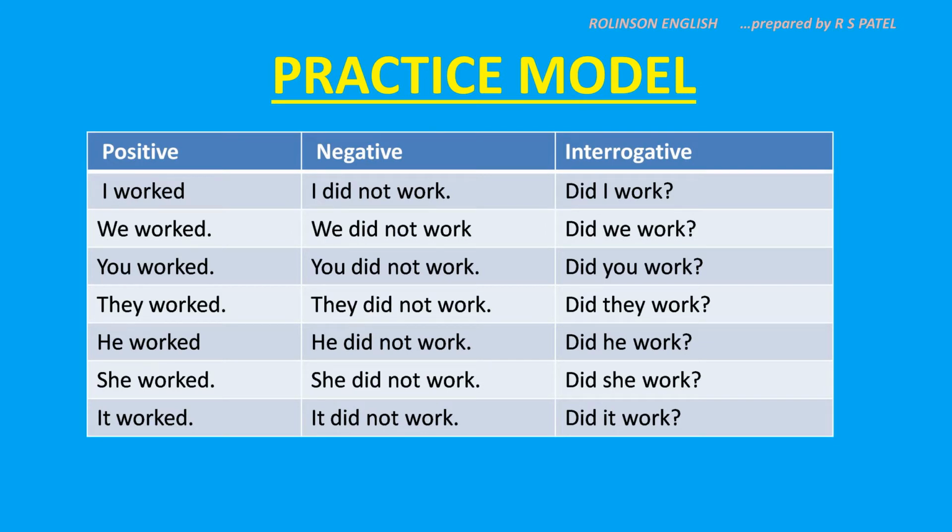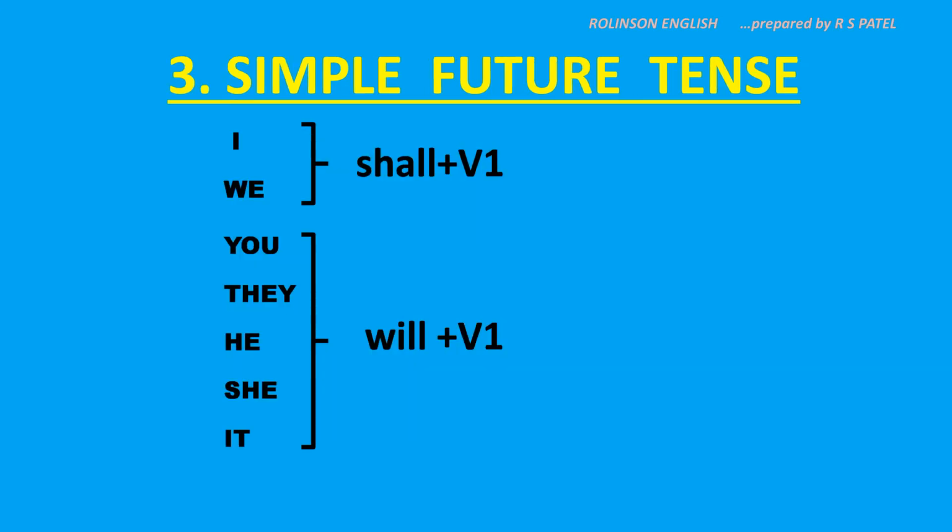Now, the practice model is complete: positive, negative and interrogative. Seven positive, seven negative and seven interrogative. A set of these 21 sentences will serve as a practice model. Now you can change to another verb and go on using it with the seven pronouns in positive, then changing them into negative and interrogative. Continue the practice.